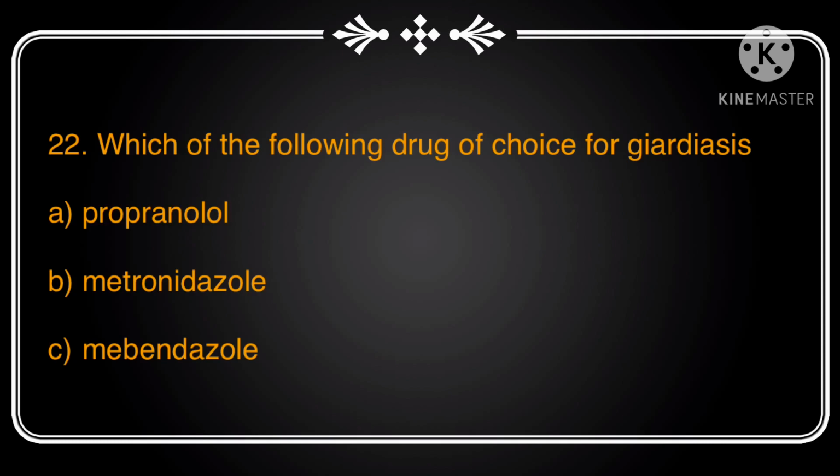Before going to answer, what is giardiasis? Giardiasis is an infection in the small intestine caused by a parasite called Giardia lamblia. It can occur through eating contaminated food or drinking contaminated water. It's more common in overcrowded countries where there is a lack of sanitary conditions and water quality control.